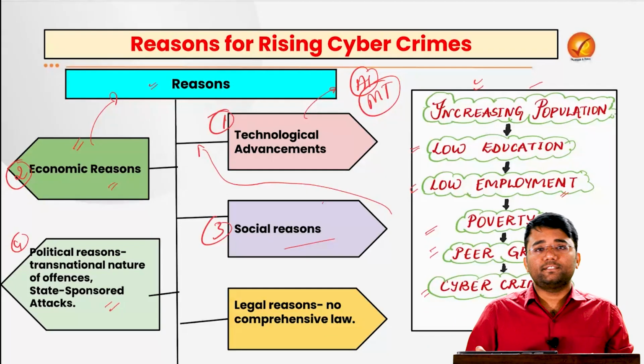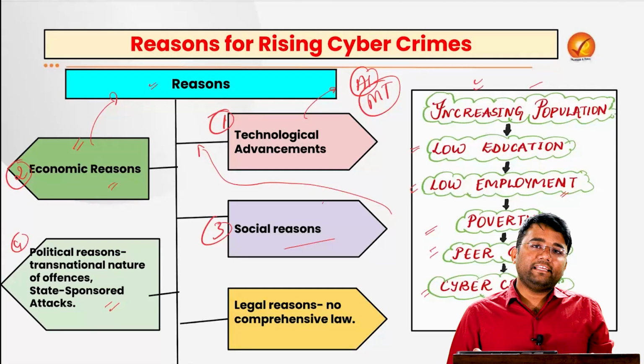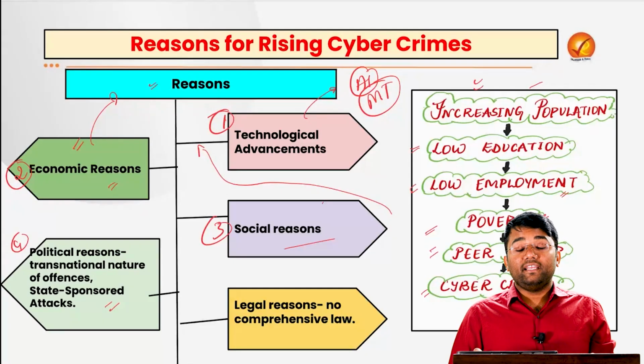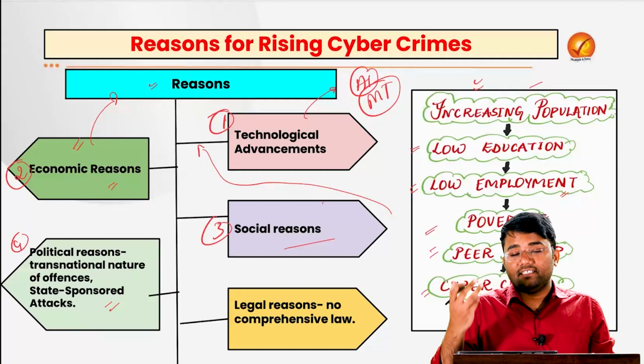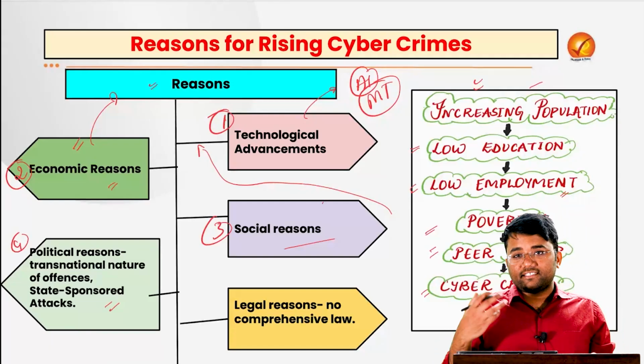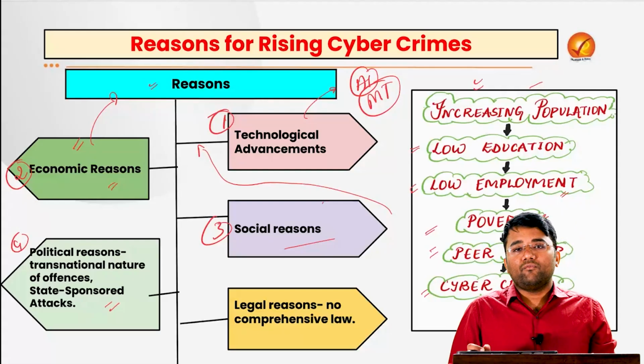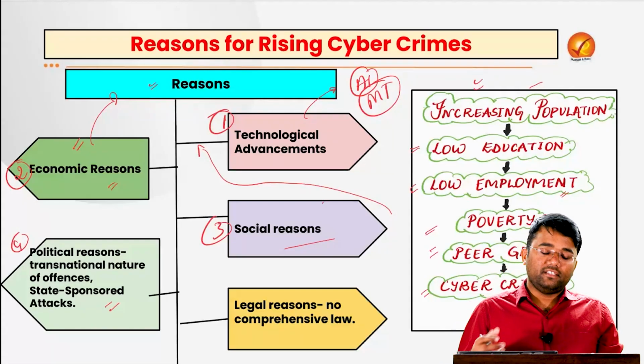There are also some state-sponsored attacks. For example, during the Galwan Valley clashes, there were various attacks which allegedly happened from China itself. So there are various state-sponsored attacks where the state is supporting, and again, this is one of the strong reasons for the increase in cyber crimes.